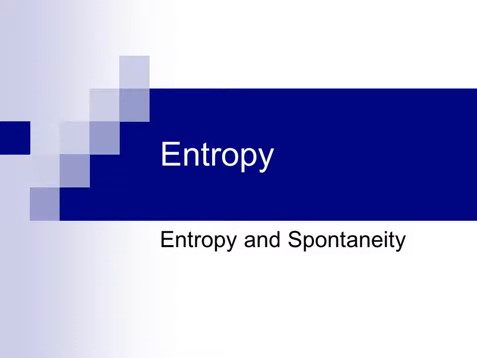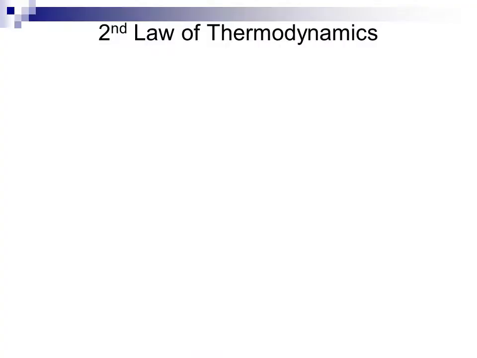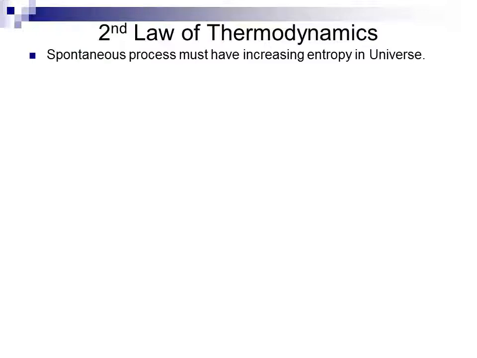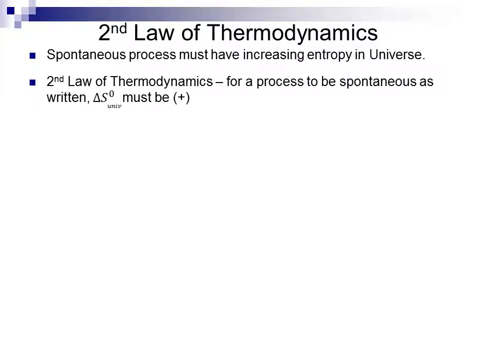Entropy Part 2, looking at entropy and spontaneity. The second law of thermodynamics relates to increasing entropy in the universe. A spontaneous process must have increasing entropy in the universe overall. For the second law of thermodynamics, a process can only be spontaneous, as written, if the entropy of the universe at standard state increases.